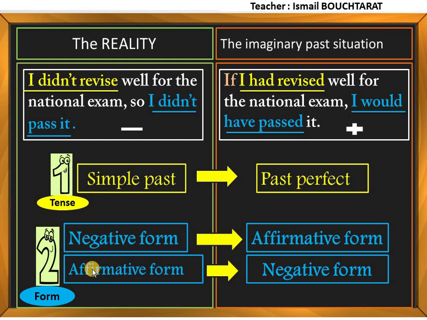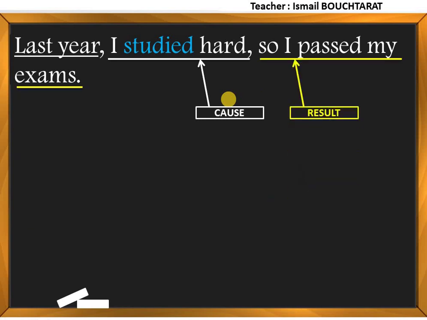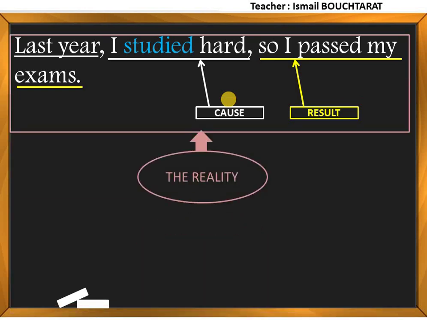Okay? So we use the third conditional to imagine a different past. If I had revised well for the national exam, I would have passed it. But unfortunately, I didn't revise well. Okay? Let's look at the following example. Here we have, I studied last year. So we're talking always about last year. I studied hard, so I passed my exam. So this is the cause and this is the result. In the past, I passed my exam. So this is the reality.